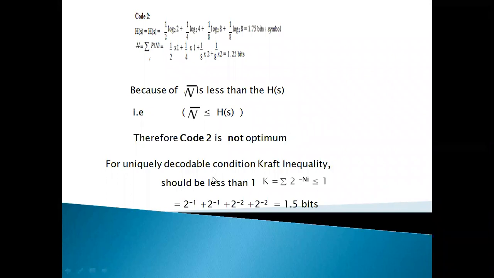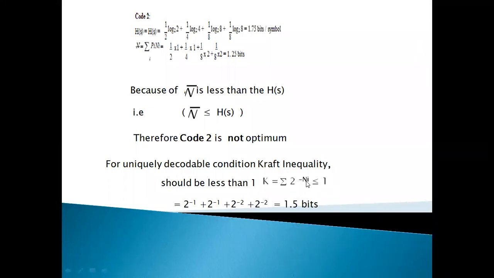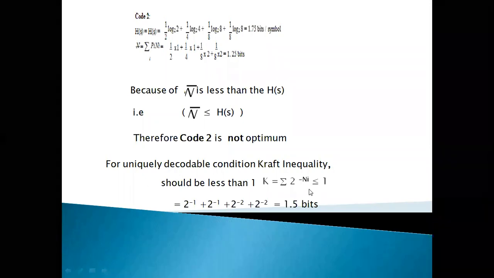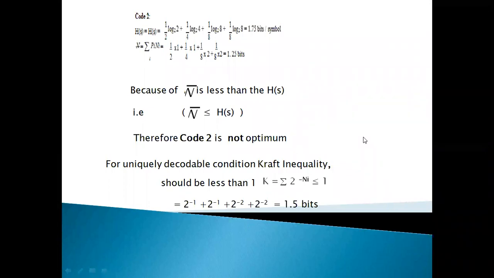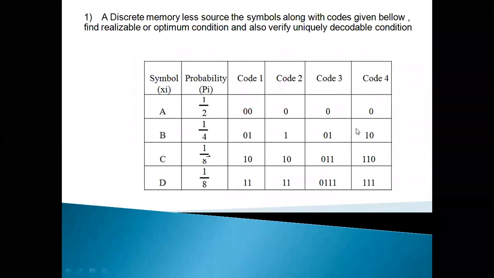And find out the uniquely decodable condition, the K value. So K is equal to sigma 2 to the power minus Ni, less than or equal to 1. Here i is the integer index. For code 2, the first symbol length is 1, the second symbol length is 1, the third symbol length is 2, and the fourth symbol length is 2.